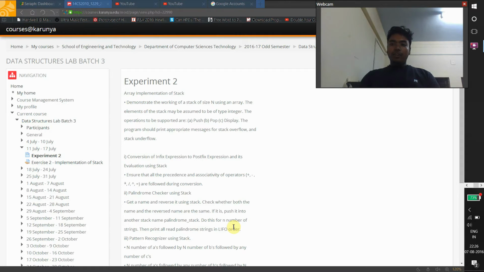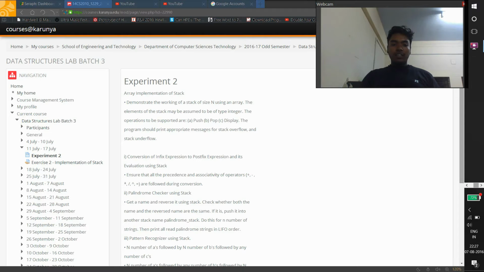Register number UR15CS0238. Today I am going to explain a data structure program related to array implementation of a stack. The question states: demonstrate the working of a stack of size n using an array. The elements of the stack may be assumed to be of type integer. The operations to be supported are push, pop, and display. The program should print an appropriate message for stack overflow and stack underflow.